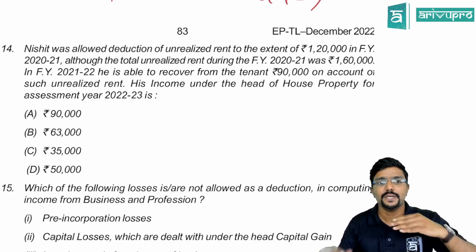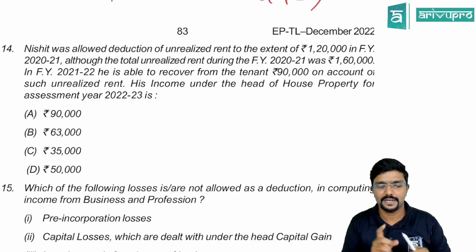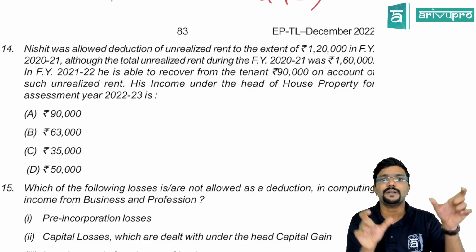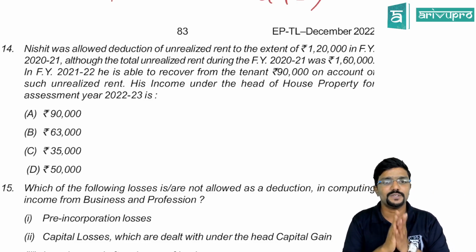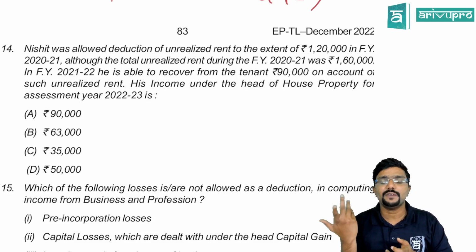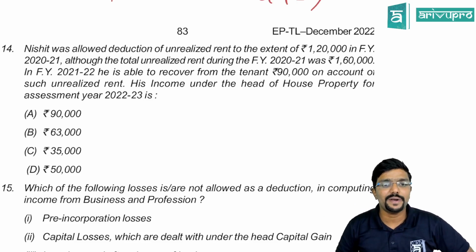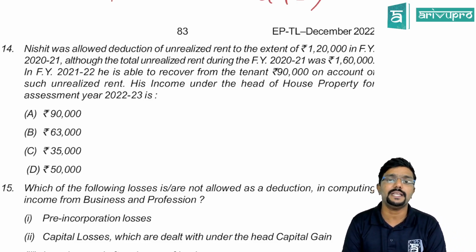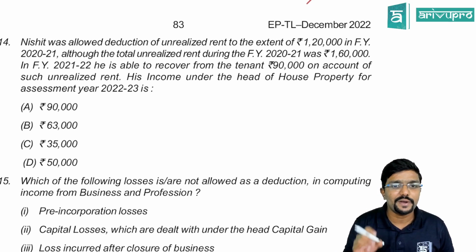Because if you want to reduce unrealized rent while calculating the actual rent, agree now? While calculating actual rent, from annual rent, you will reduce unrealized rent only if rule 4 conditions are satisfied. So they are told only 120 was allowed, whereas the remaining 40 was not allowed. Agree now? Yes. In financial year 2021-22, he is able to recover from the tenant 90,000 on account of such unrealized rent. His income under the head of house property for assessment year 22-23.